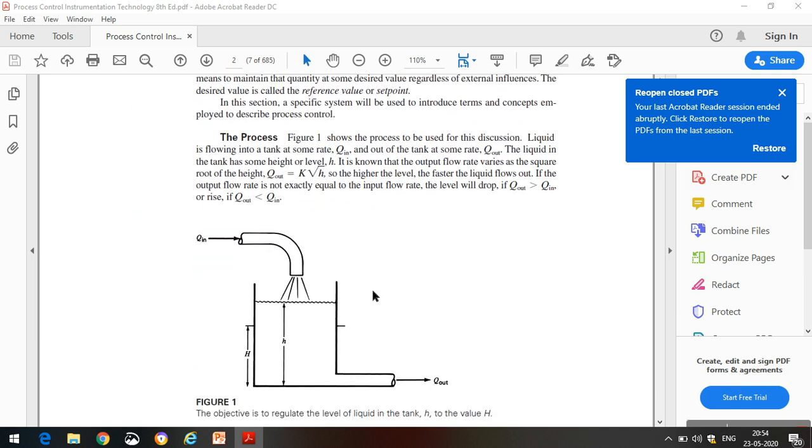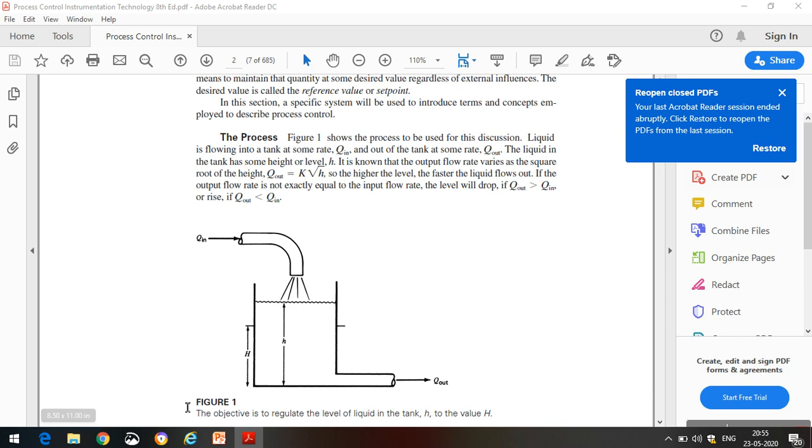If you observe here, there is a tank in which some amount of liquid is flowing into the tank through this pipe, and some amount of liquid is flowing out through this pipe with a flow rate of Q out, and the fluid is entering the tank with a flow rate of Q in. So the process is that some amount of liquid is flowing into the tank and some is flowing out, and due to this inflow and outflow the level of the tank is increasing or decreasing.